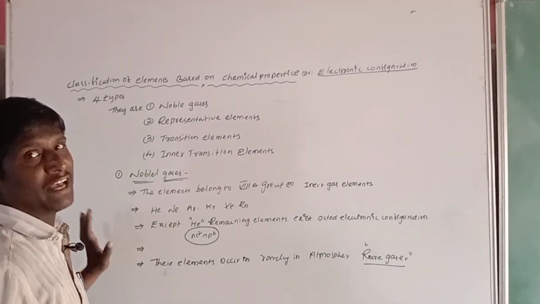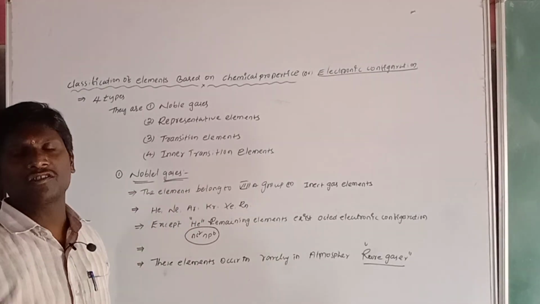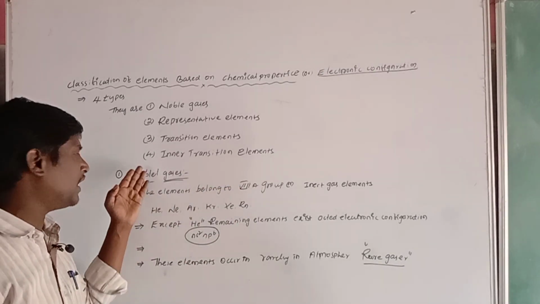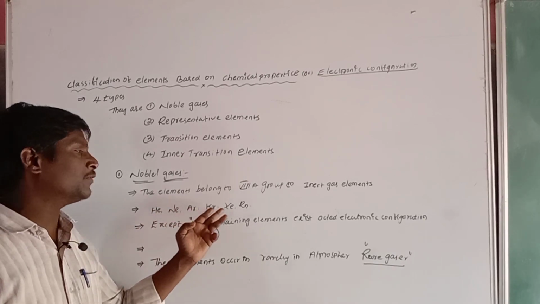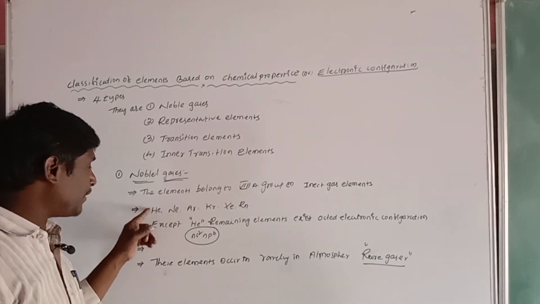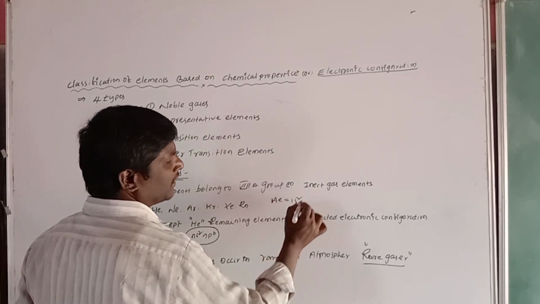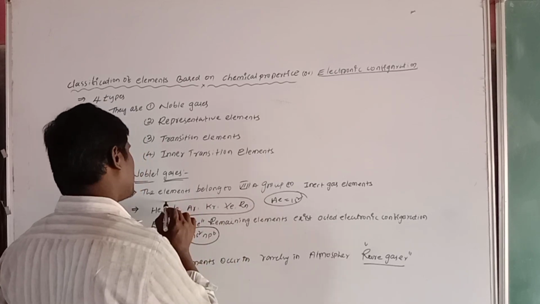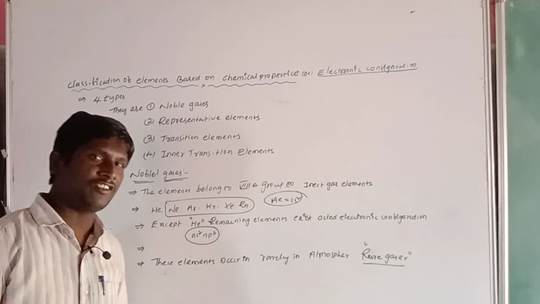What is meant by noble gases? These elements belong to the 8A group or inert group elements, called noble gases: helium, neon, argon, krypton, xenon, radon. Except helium, which has only 1s2 electronic configuration, the remaining neon, argon, krypton, xenon, radon exist in octet electronic configuration.